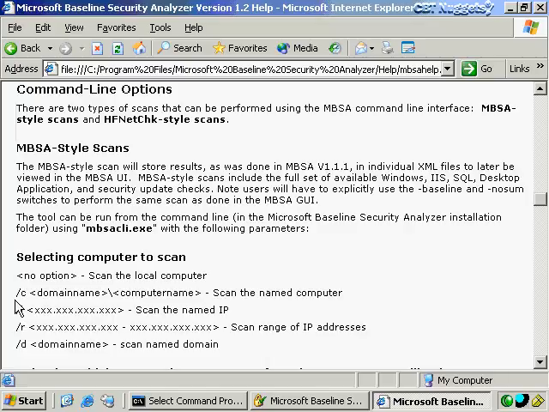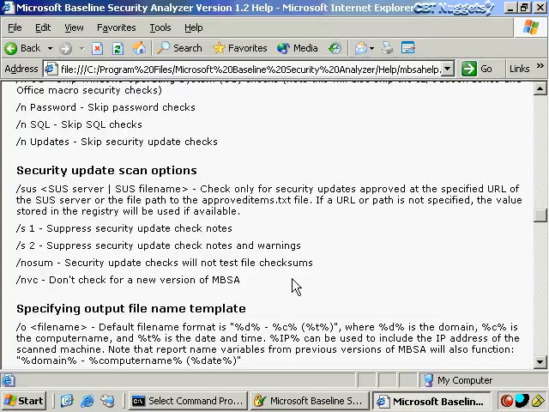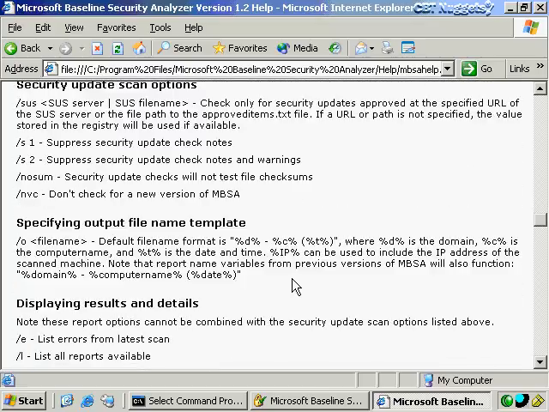You can specify the name of a specific computer, a particular IP address, or a range of IP addresses, and so forth. This might be more useful if you want to do a regularly scheduled script or something like that, so that you can then also have it save the file, and you can specify parameters in this to save the file name however you want it to be saved. And then maybe you might want to save them all to a central location or something like that, and then go back through them and check all the files out.